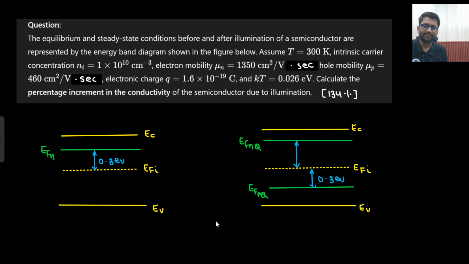Okay, let's see this question. The equilibrium and steady state before and after illumination of a semiconductor are represented by the energy band diagrams shown below. These two energy band diagrams are made at 300 Kelvin. The intrinsic carrier concentration, mobility, electron charge and KT value are given. Calculate the percentage increment in the conductivity due to illumination. So this is before and this is after. What was the condition before, and what is the condition after, we need to see. First we are solving for before illumination.